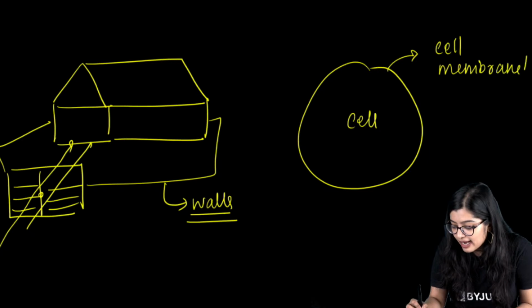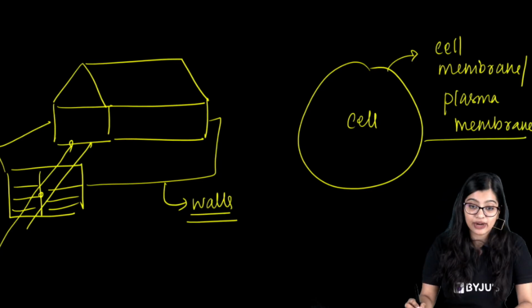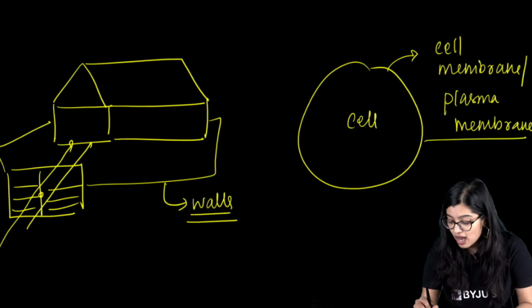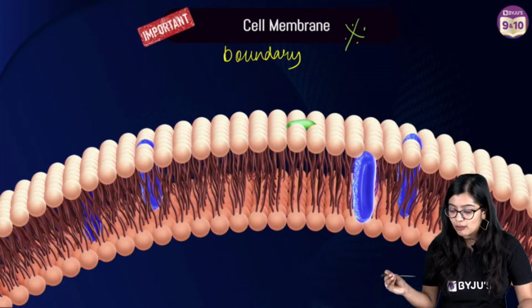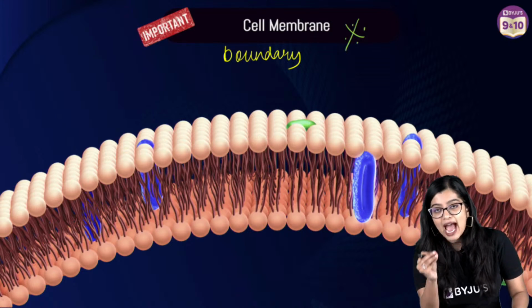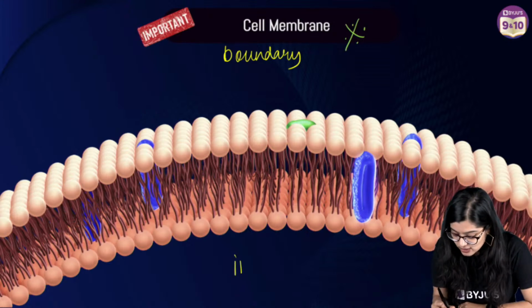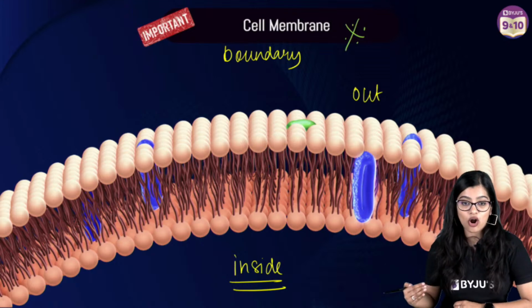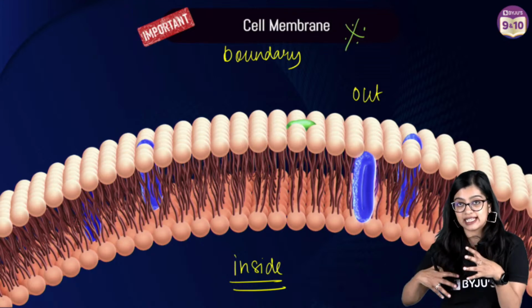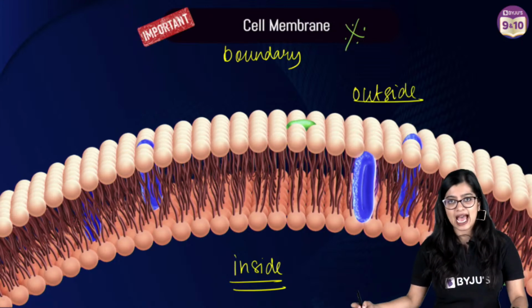Now, cell membrane is also called plasma membrane. So, before a student asks me, ma'am, are cell membrane and plasma membrane different? Absolutely not. They are more or less the same thing, right? Cell membrane is the outermost boundary that separates the inside cellular content from the outside, right? Very simple and easy.